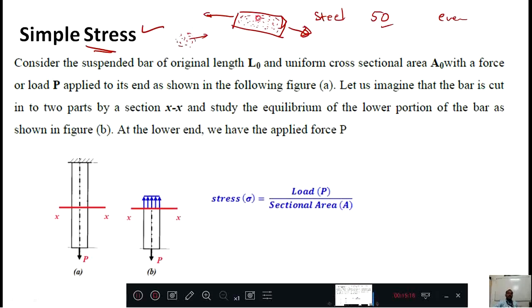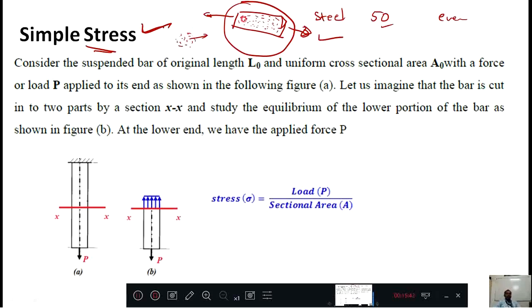Okay, that resistance offered by the body for the external force is called stress. You can write the definition: resistance offered by the body for the external force is called stress.